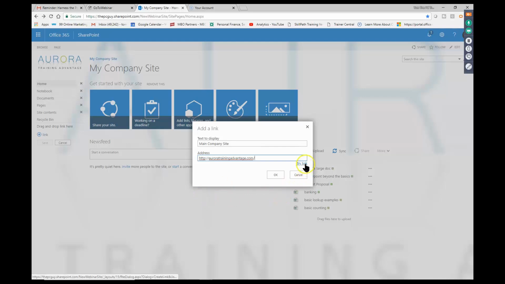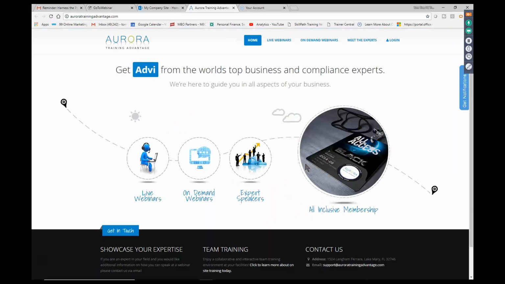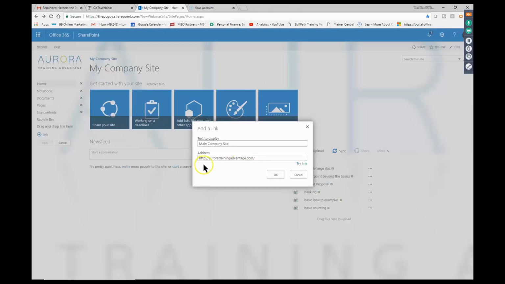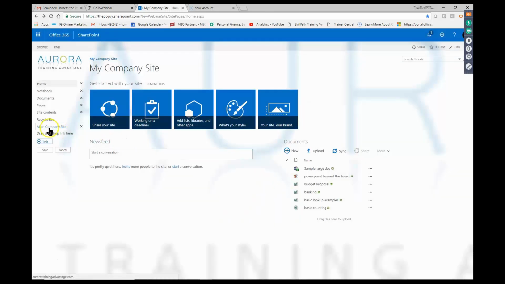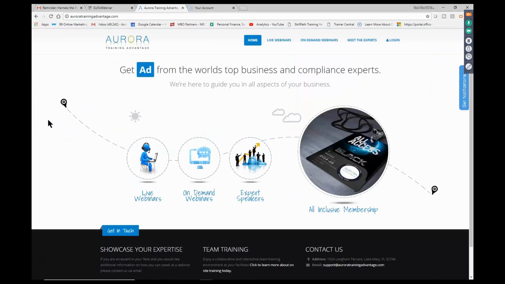Here it says try the link and it looks fine. In this case, I'm going to click on OK. And now that is on my quick launch toolbar. Now, at this point, you can move those up and down just by going there and dragging it up and down. At this point, I just want to save that. And now that link is part of my quick launch toolbar. I'm going to click on that, and that gives people a quick way to get to a different site.